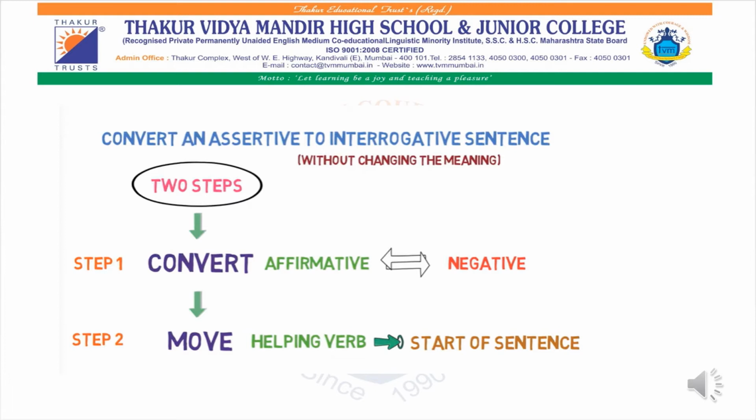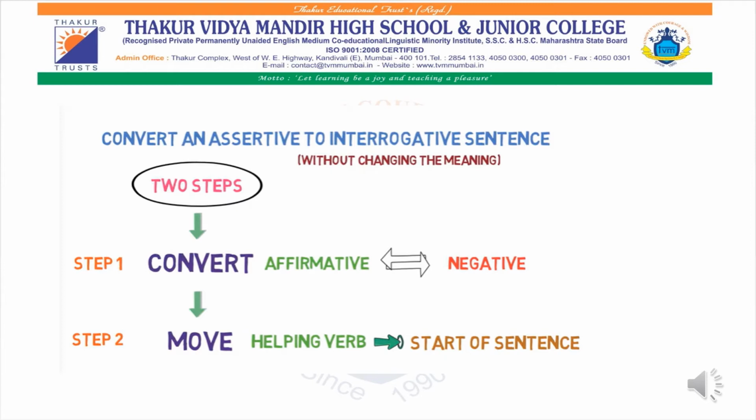and you all will be understanding the structure. Don't worry at all. If they tell you to convert a particular sentence from assertive to negative sentence, then you all have to keep only two steps in mind. As soon as you get a particular sentence, check whether that sentence is in positive form or negative form.